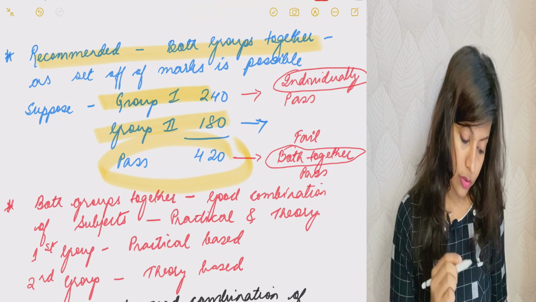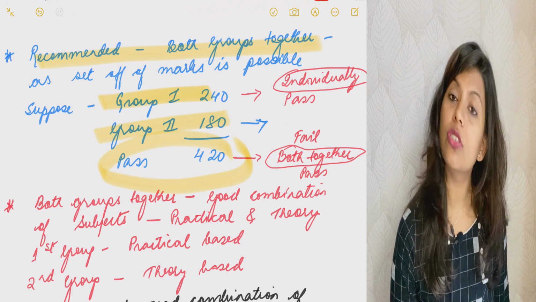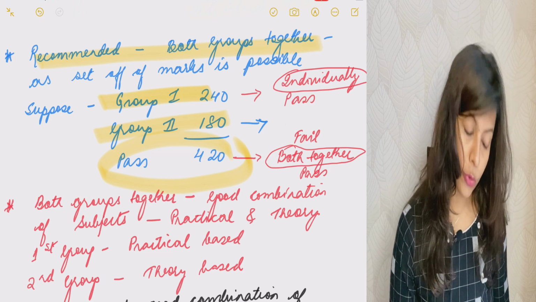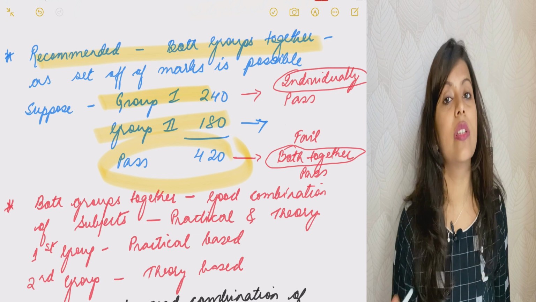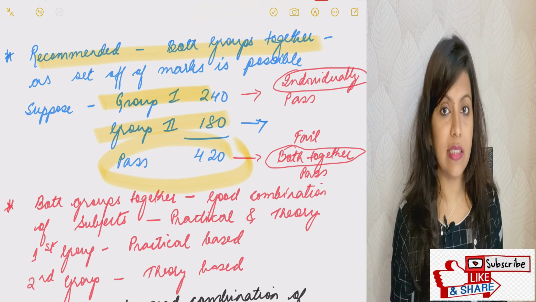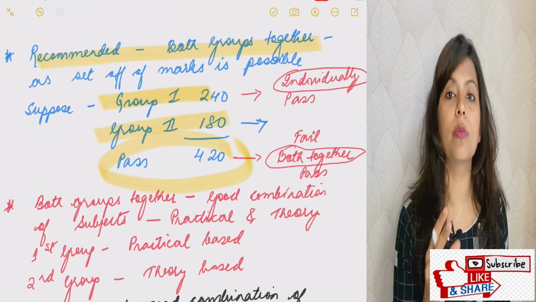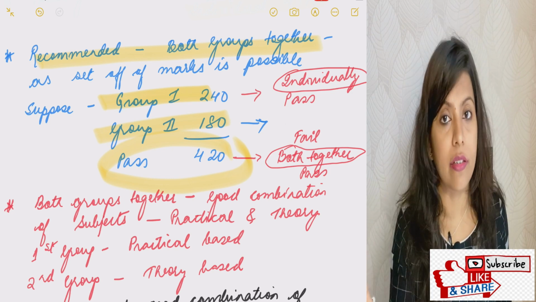But if you think individually, in Group 1 you got 240, which is a passing mark, more than 200. But in Group 2 you got 180, which means fail. So if you had given both the exams separately, you would not have passed Group 2, though you would have cleared Group 1. So it's better to give both the groups together; your chances of clearing both are higher.